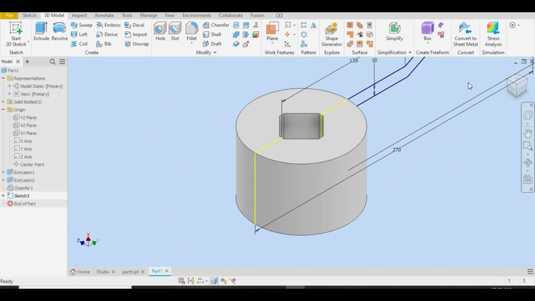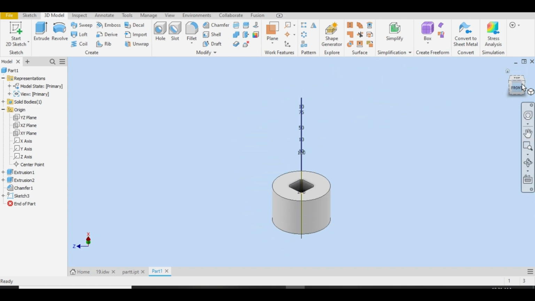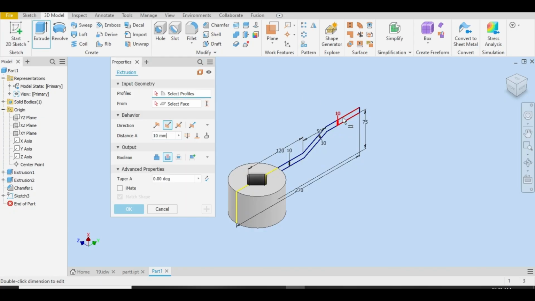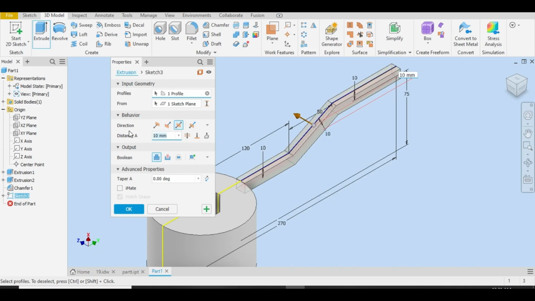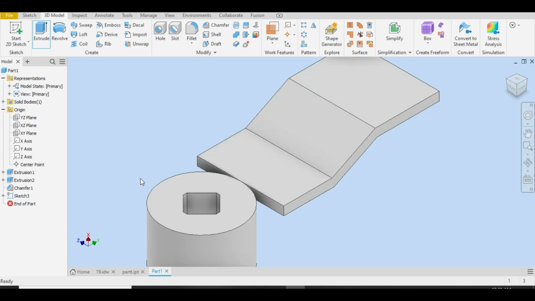Finish sketch. Let me rotate. Let me extrude. Select this point, both directions, and I will choose 100 because I will cut it later. Okay.